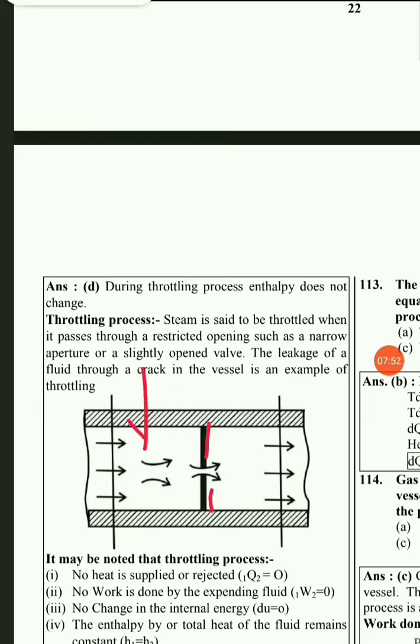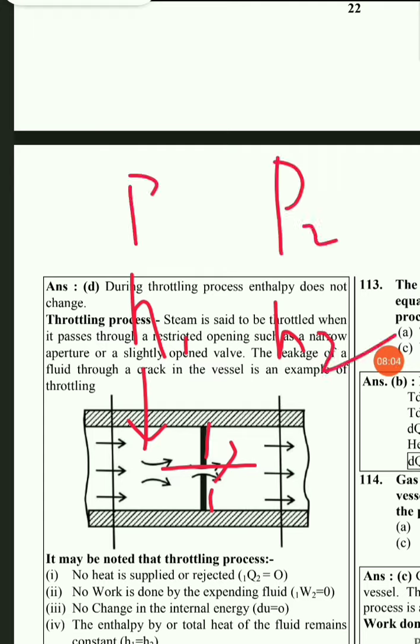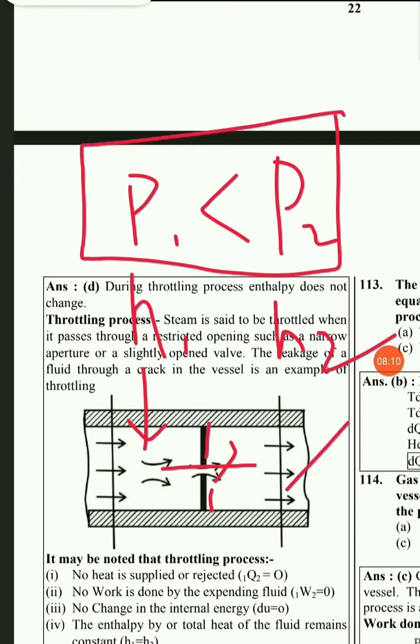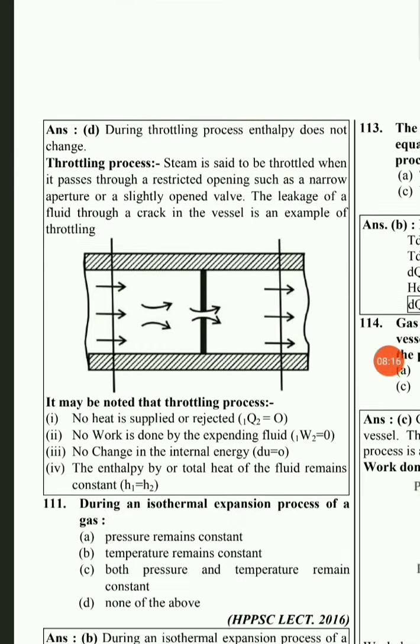Its enthalpy remains constant, but pressure is reduced to P2. P1 will be higher as compared to P2. So pressure is reduced during the throttling process, but enthalpy remains constant. This is the isenthalpic process.